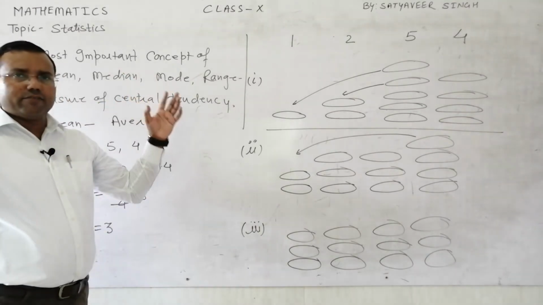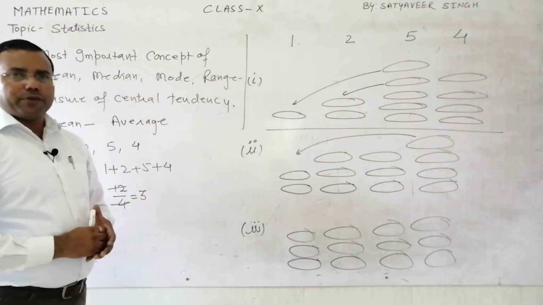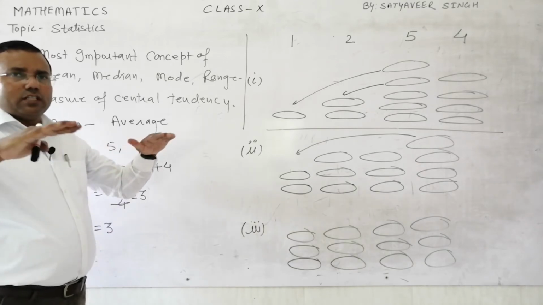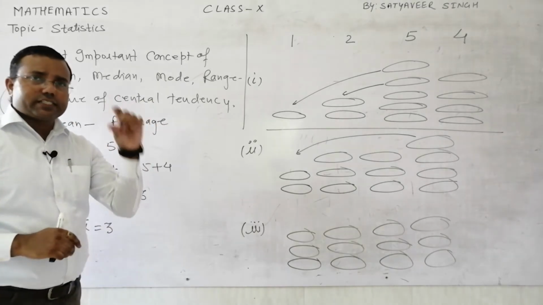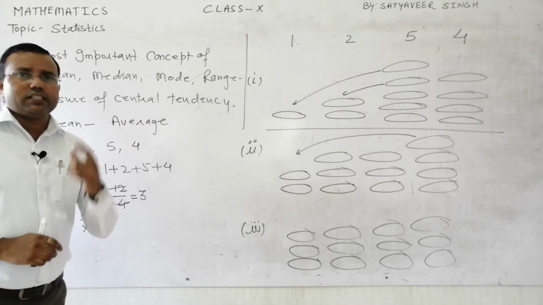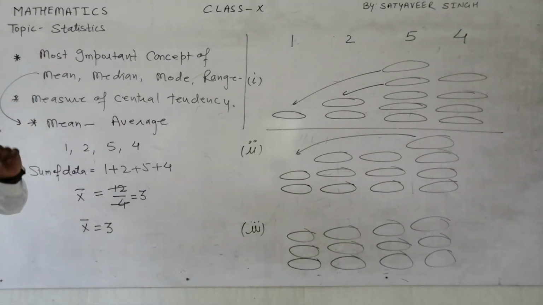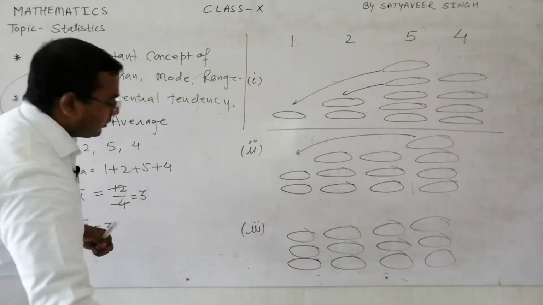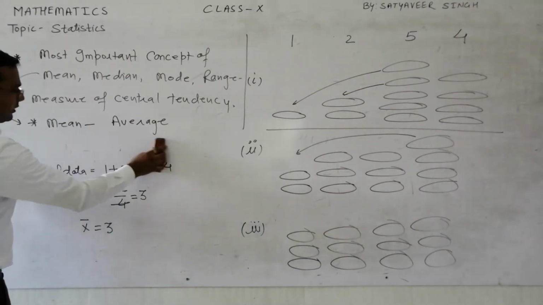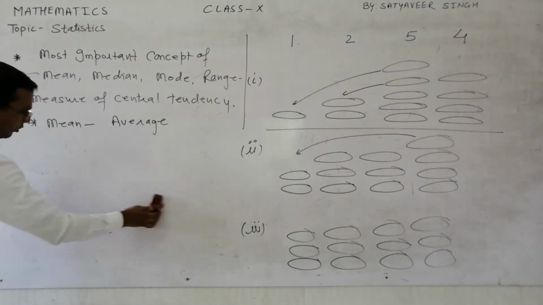Whatever number of groups you have, you have to select the least number which can be equally circulated, or equally distributed, to all. That is the only meaning of the average and the mean. I hope I am clear to you. So mathematically we calculate the mean using the formula.